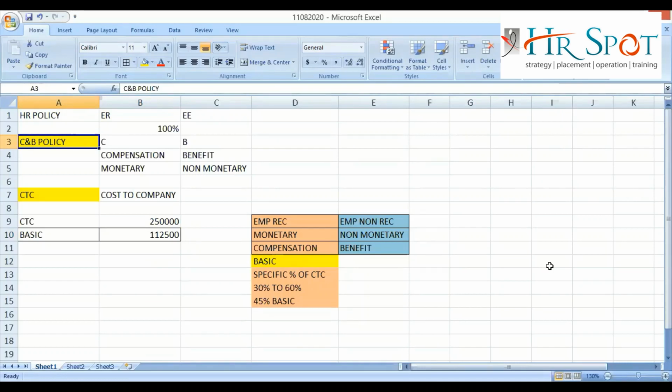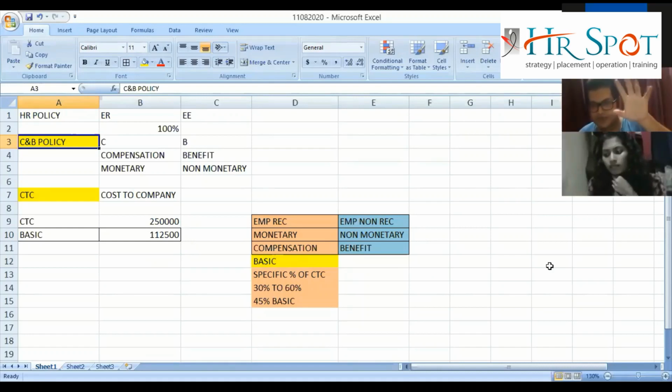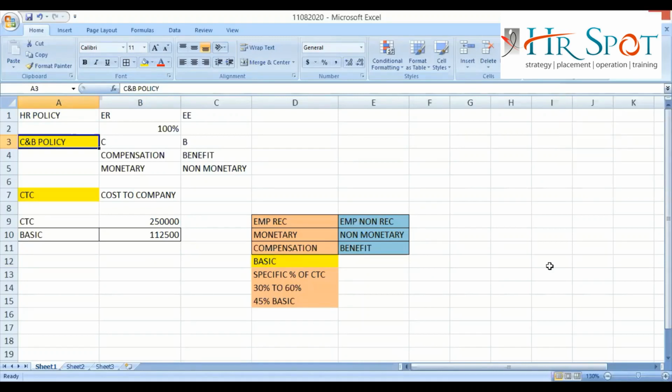Now my question is, apart from Rashmi, because Rashmi has attended one of my sessions earlier, so Rashmi may know this answer. So apart from Rashmi, I just want to know from others why this component is known as basic.